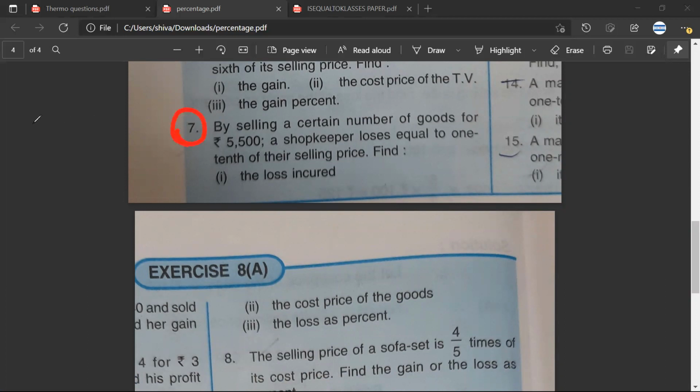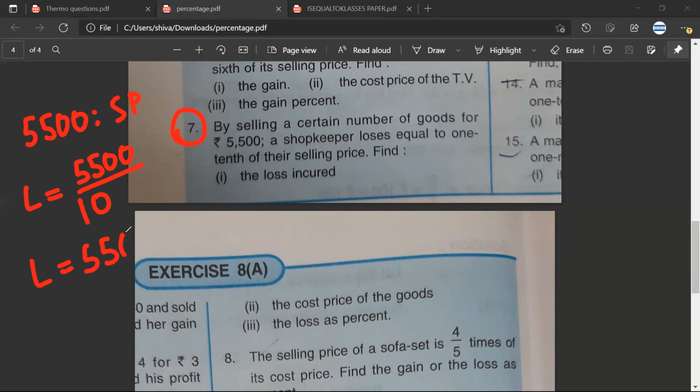Okay, how should I do it? 5,500 into 1/10. So just a second. Mr. Satya, have you done question number 7? No, sir, you told me to do 8 and 9. Okay. So, yeah, Sarthak.